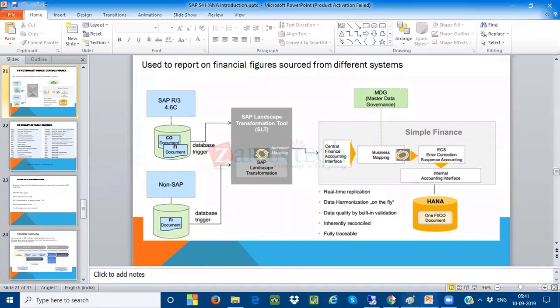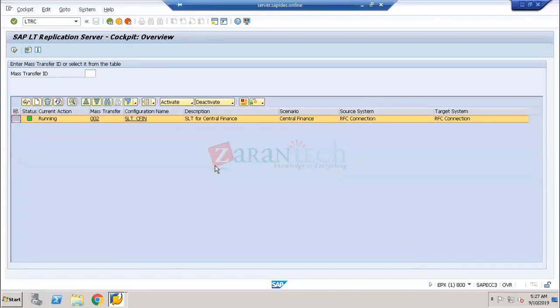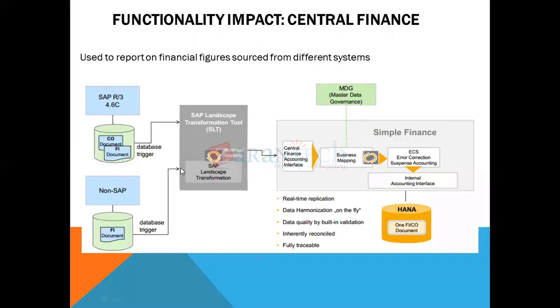So this is my SLT system. You can see here the SLT system status is showing green, which means your SLT setup has been successfully done. Here you can see the source system and the target system. There are two systems. One is called your source system, which is connected with the RFC connection. Just now I told you that RFC is going to be used. And the target system is also connected with your RFC. So the SLT landscape replication server is getting connected to your database with the RFC.